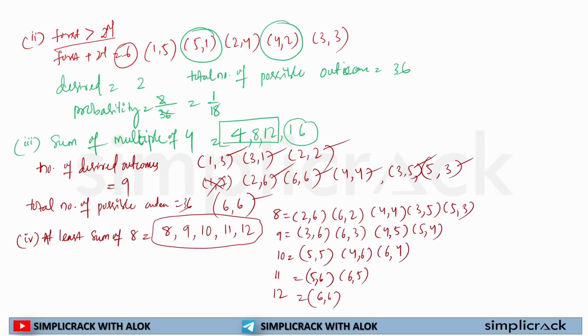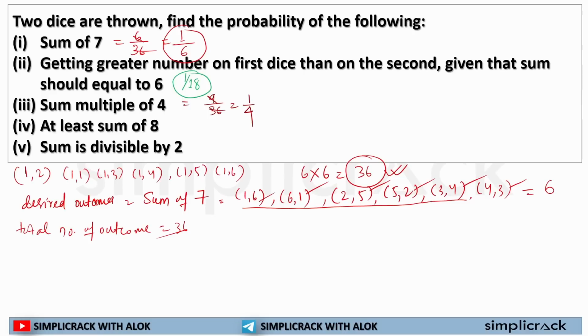So how many total desired outcomes are there? 1, 2, 3, 4, 5, 6, 7, 8, 9, 10, 11, 12, 13, 14 and 15. So desired outcomes are 15. Total number of possible outcomes is 36. So the probability will be 15 by 36, and if I solve it, I'll get 5 by 12. If I divide both numbers by 3, I'll get this.